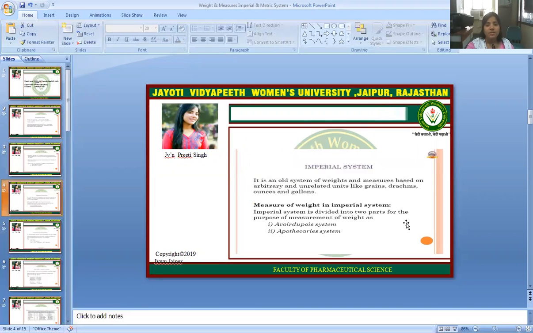The imperial system is an old system of weights and measures based on arbitrary and unrelated units like grains, drachms, ounces, and gallons. Measurement of weight in the imperial system: it is divided into two parts for the purpose of measuring weight, the avoirdupois system and the apothecaries system.